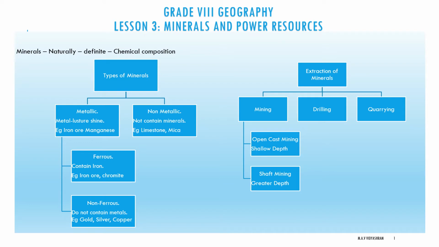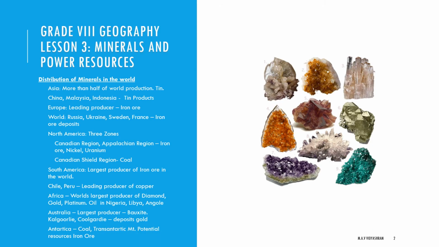Next we have to see the distribution of minerals at the world level. First, Asia. China and India have large iron ore deposits. Asia has more than half of the world production of tin. China, Malaysia and Indonesia are among the world's leading tin producers.